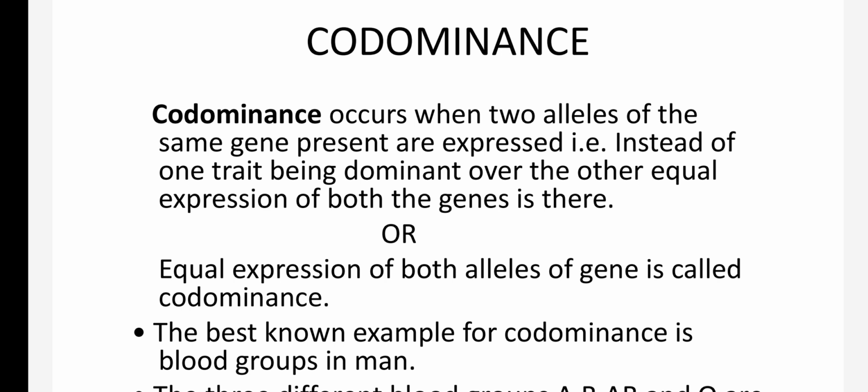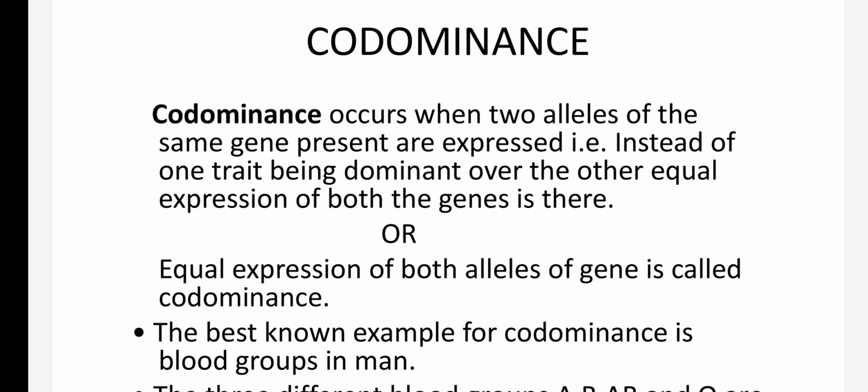For example, if we talk about the height character, there are two alleles: it can be tall or it can be dwarf. For most characters, one form of the allele is expressed and one is not expressed. The form which is expressed we call dominant, and the one which is not expressed is called recessive. Codominance occurs when two alleles of the same gene are expressed. That is, instead of one being dominant over the other, equal expression of the two genes takes place.